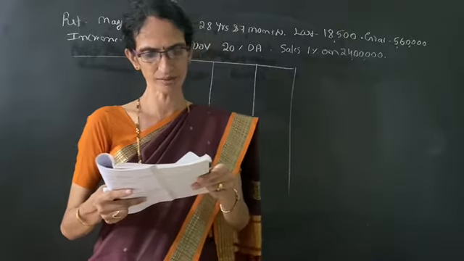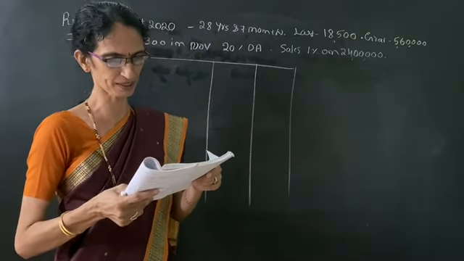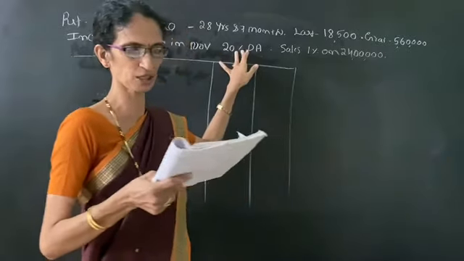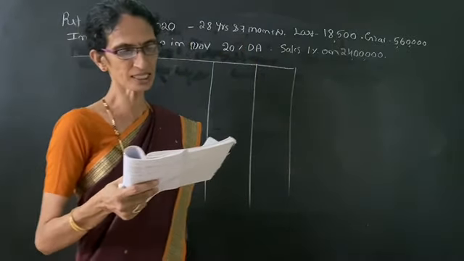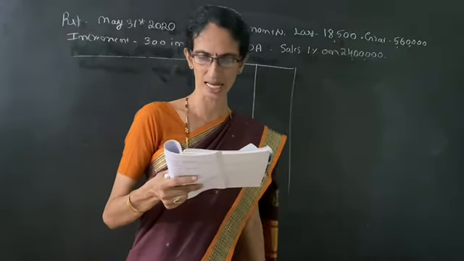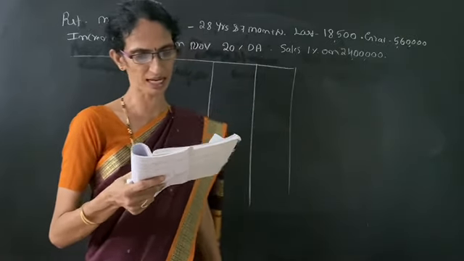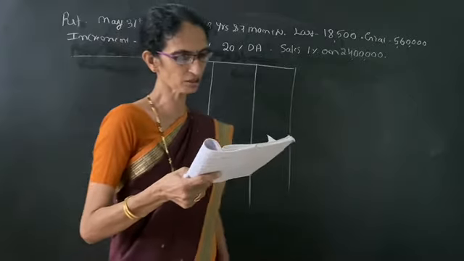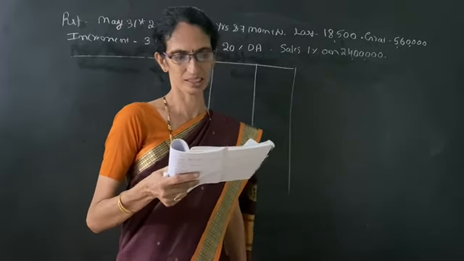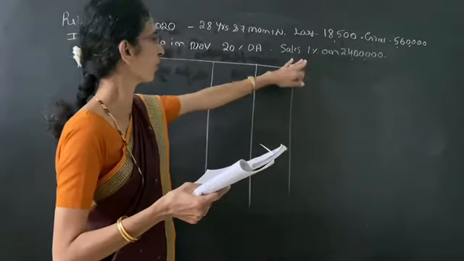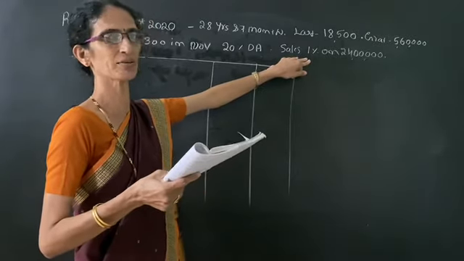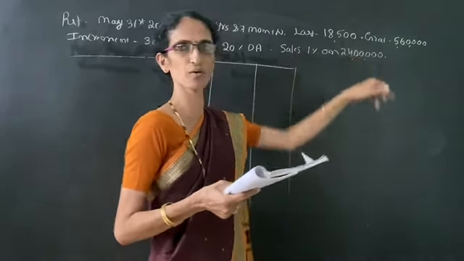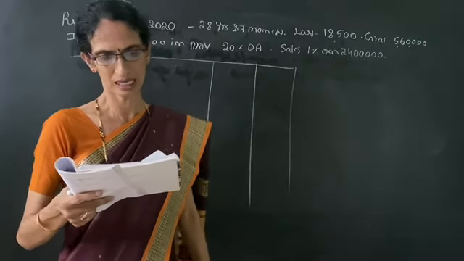She was receiving DA of 20% of her basic. So DA is 20% of basic. She has achieved a sales target of 24 lakh during the last 10 months period to the month of retirement, on which she received a commission of 1%. So it is clearly given she is receiving 1% commission on sales turnover of rupees 24 lakhs.